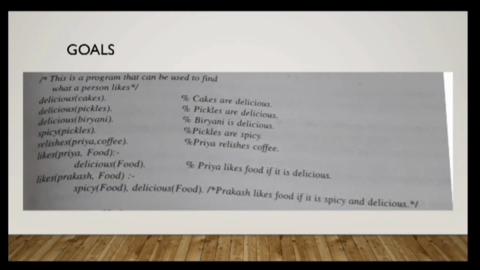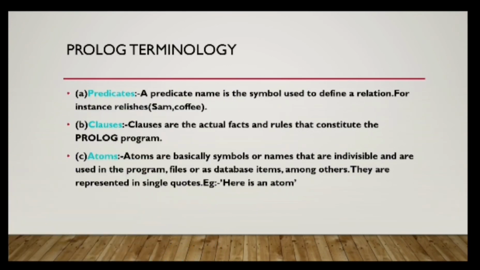So this program which you are seeing on the screen, we can use to find what a person likes. So delicious of cakes, delicious of pickles, delicious of biryani, spicy of pickles. Then Priya delicious coffee, Priya likes food. So this is nothing but a program using which we can know what a person likes.